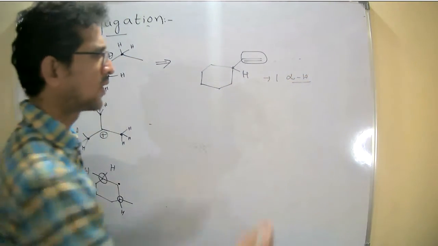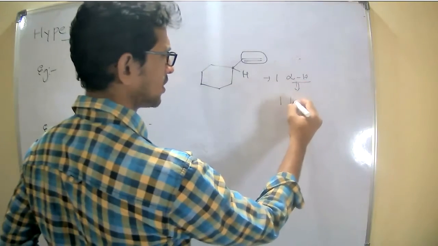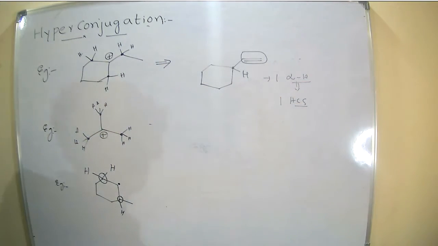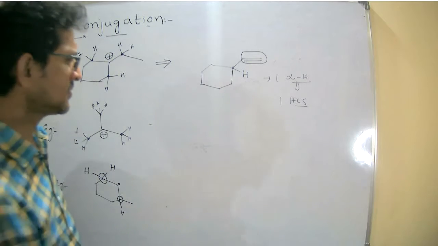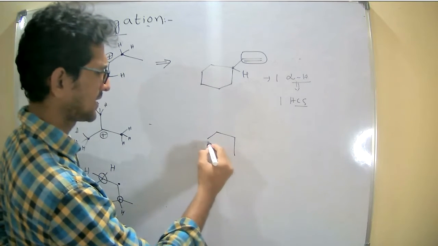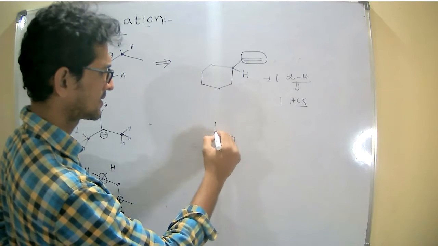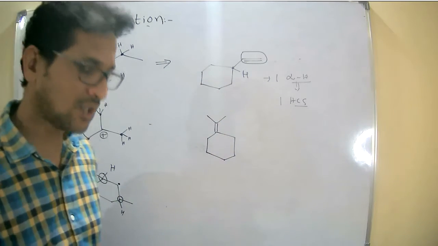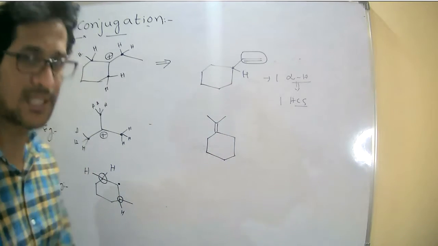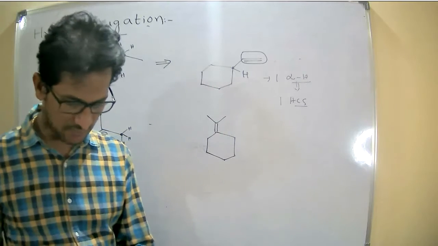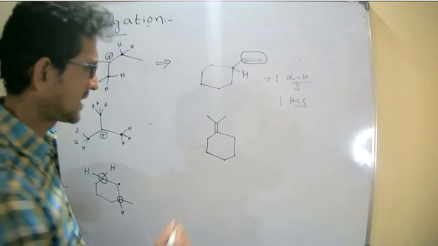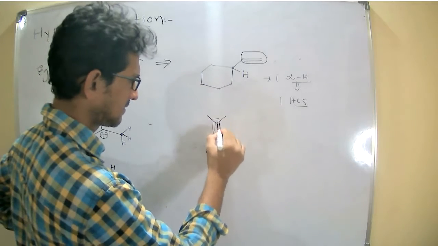Once it is only one alpha hydrogen, it gives one hyperconjugated structure. And the last one is here, if I write like this. Same question: how many alpha hydrogens are present on this compound? Right, same here. This is our functional group.